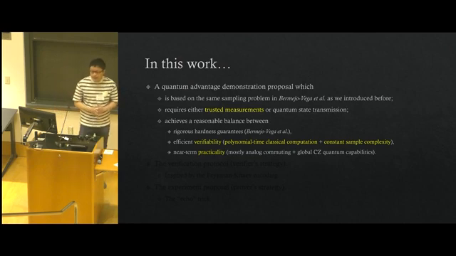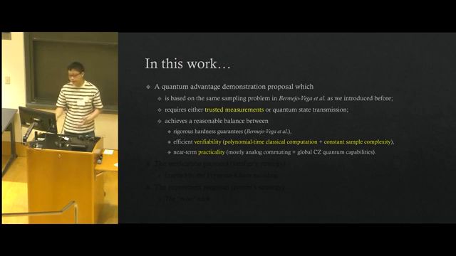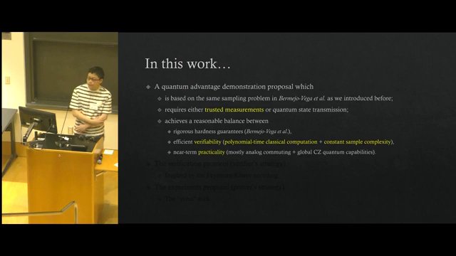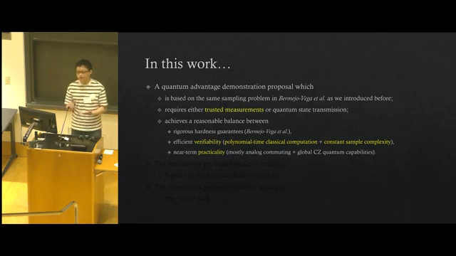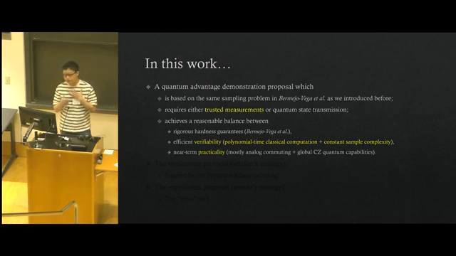Paper. And the second is efficient verifiability, meaning that the verifier only needs to perform polynomial time classical computation, and the prover only needs to prepare constant copies of the state. We call that constant sample complexity. And finally, we claim that we have some kind of near-term practicality, because in this case, the prover needs to be able to perform some quantum capability called mostly analog commuting plus global CZ, which is, of course, harder than just analog commuting Hamiltonian simulation, but we claim that this is not too hard to implement in the near term.